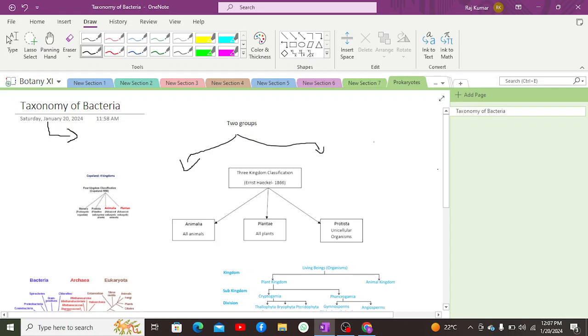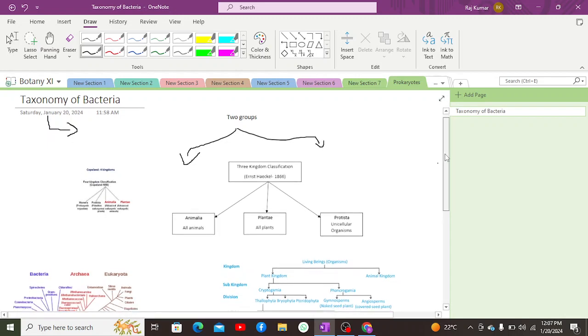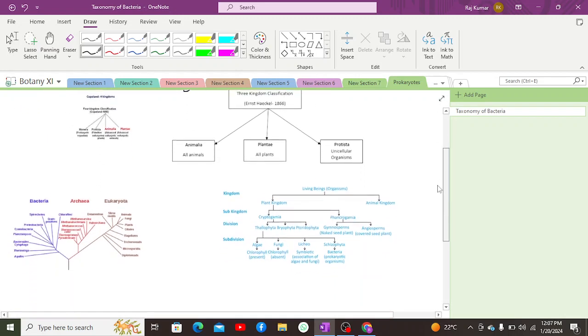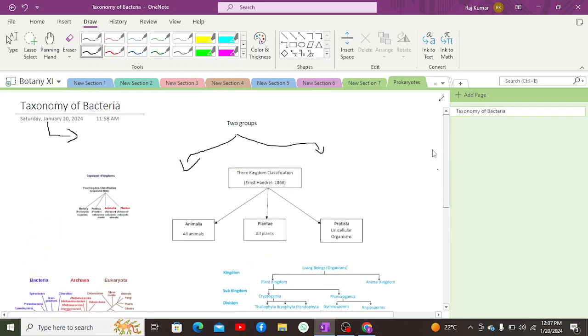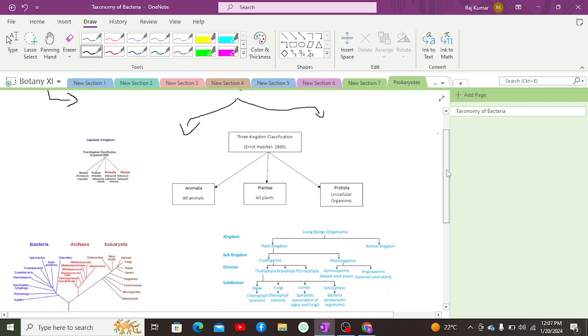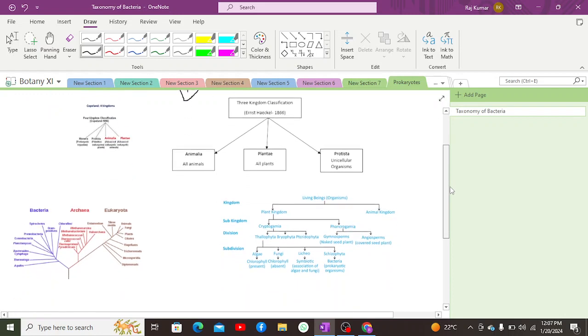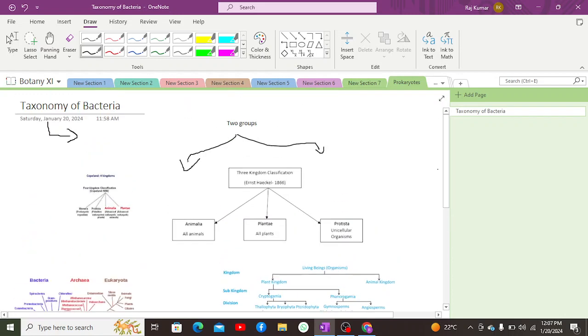As he marked the classification system of binomial nomenclature, he also took the first initiative towards creating a classification system, which was a two kingdom classification system. It's given over here as well.